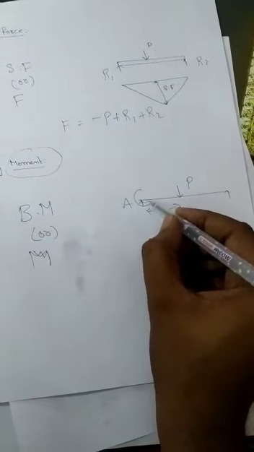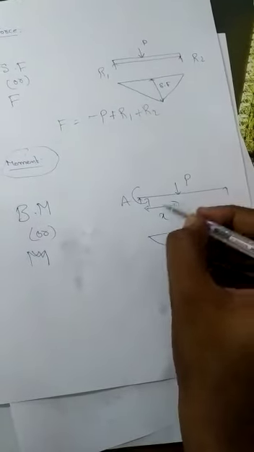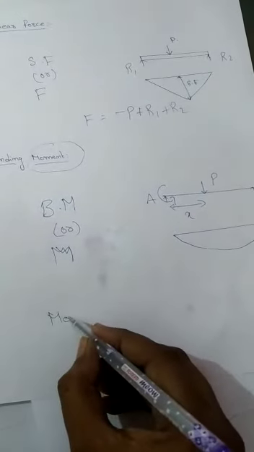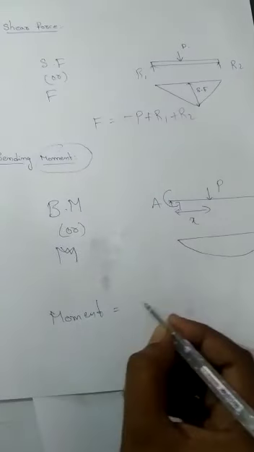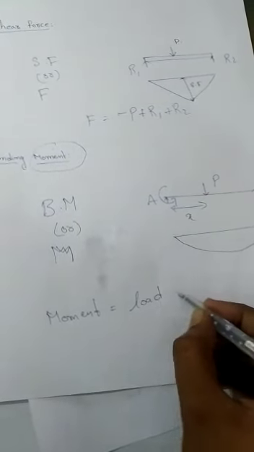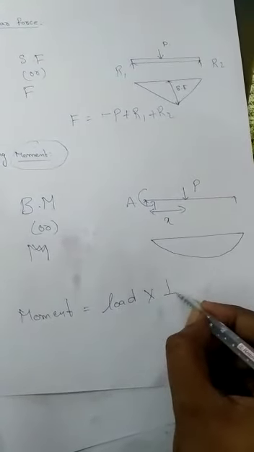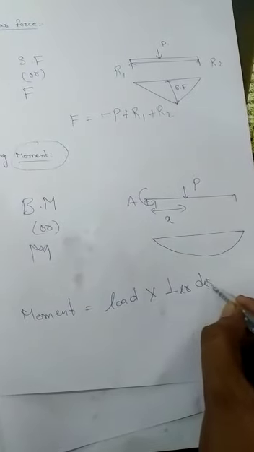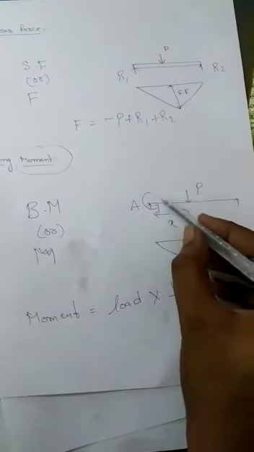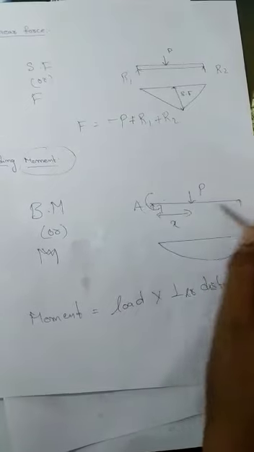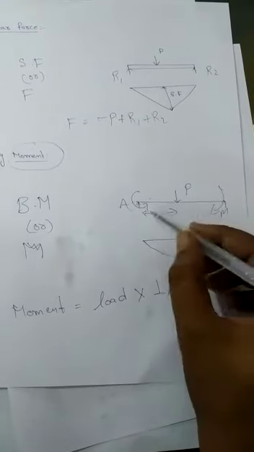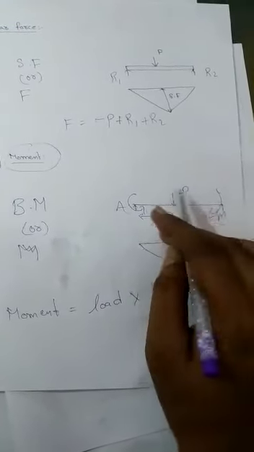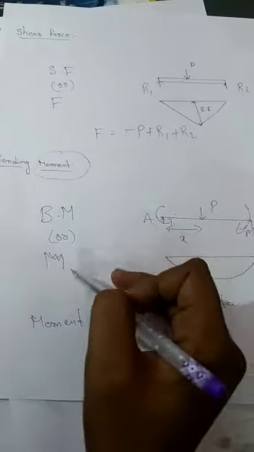Moment is nothing but P into x. Moment is equal to load or force into perpendicular distance. So we calculate the perpendicular distance, here one moment and here another moment. The algebraic sum of those is called the bending moment.